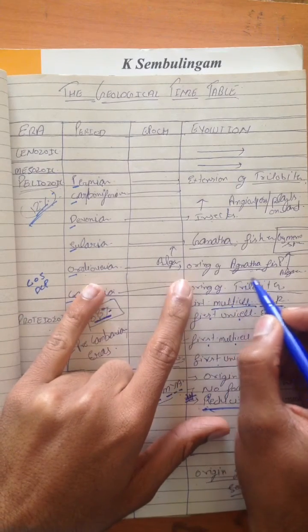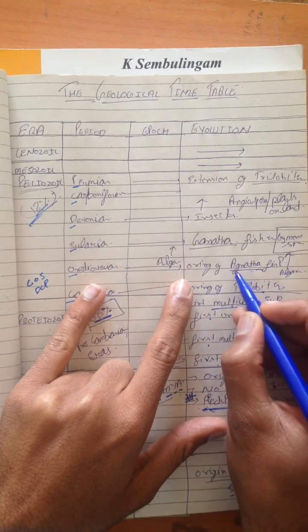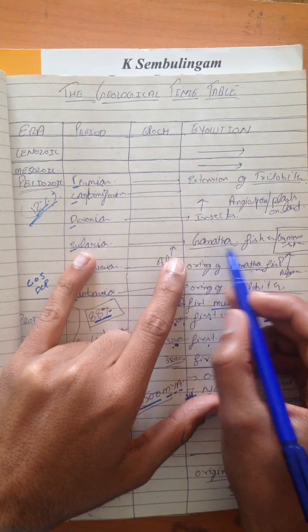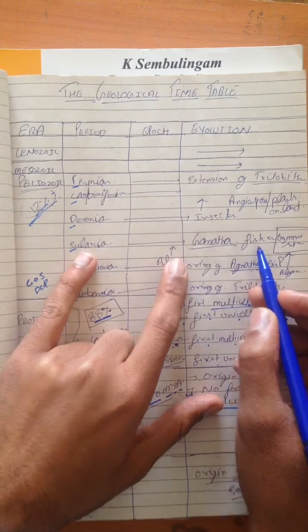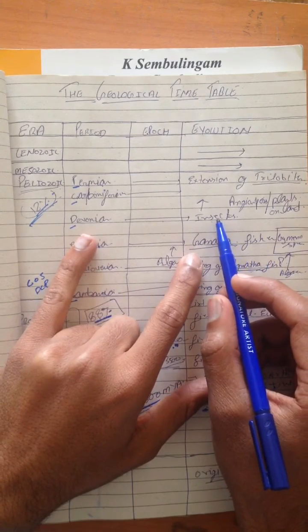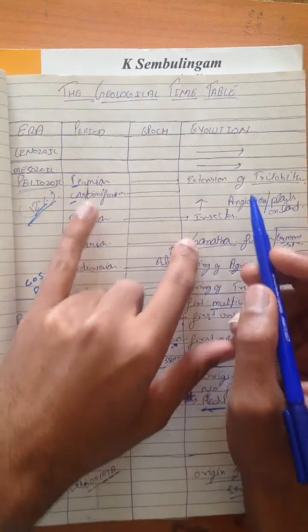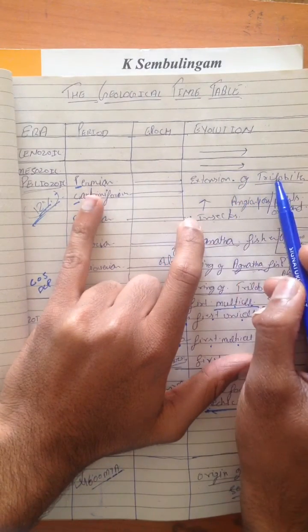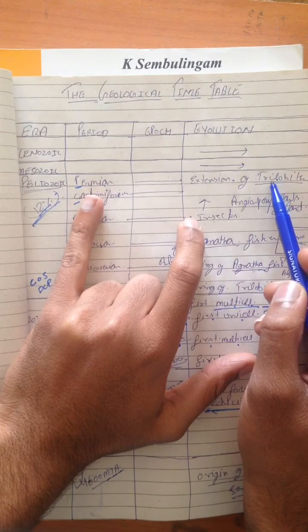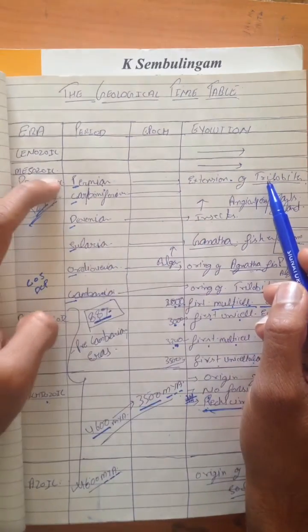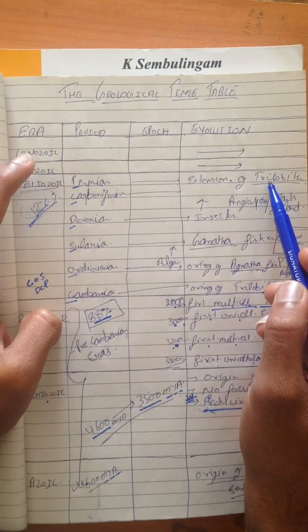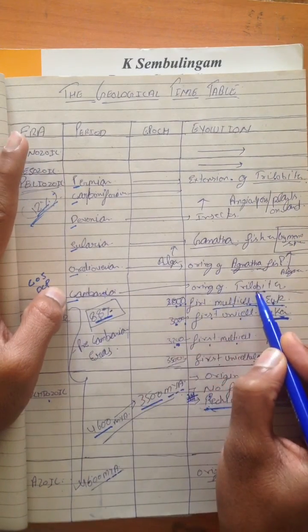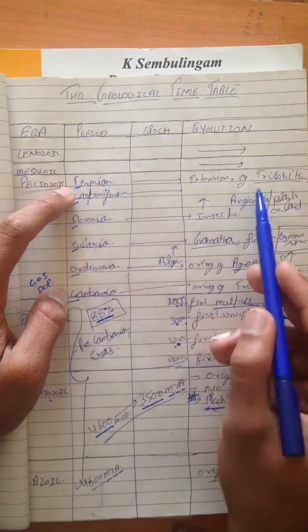In Ordovician, origin of Agnatha, the first vertebrates. What is the meaning of Agnatha? Agnatha means jawless. In Silurian period, the Gnathostomes, meaning jawed fishes. At Devonian, the age of fishes, and at Carboniferous, evolution of insects. And at Permian, extinction of trilobites. The main thing is that the origin and extinction of trilobites both occur in the Paleozoic era: at Cambrian period, the origin of trilobite, and at Permian period, the extinction of trilobite.